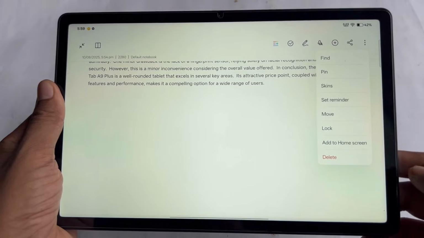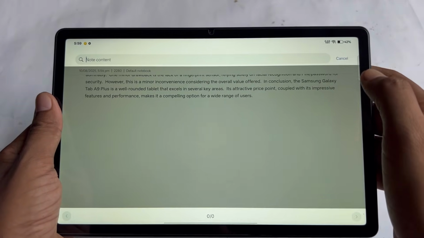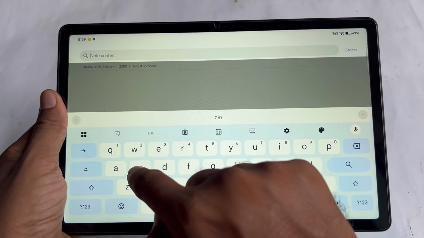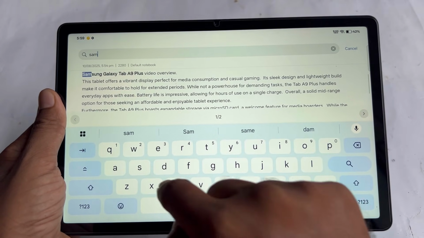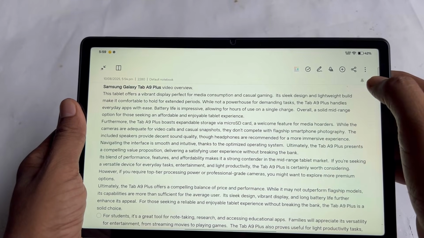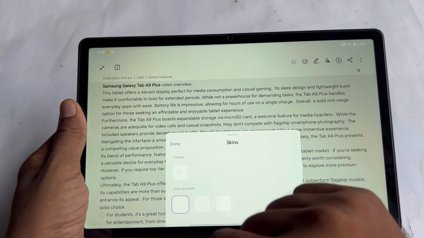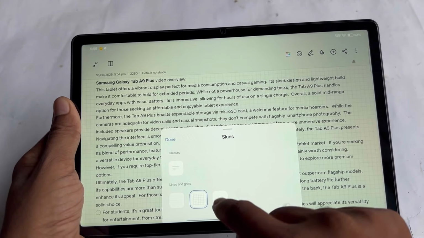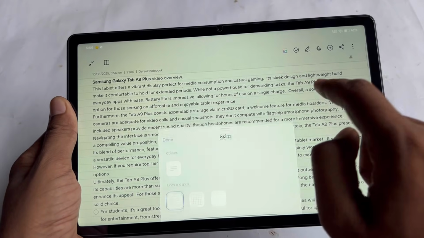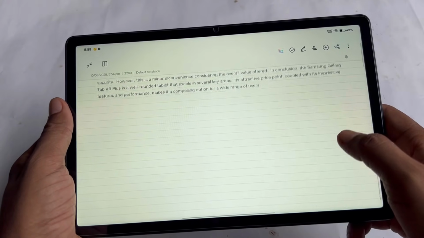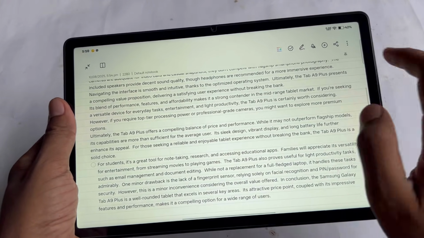After that, if you click on this three dot, you can have these options. You can find anything on the text or note app. After that, you can pin this note app. You can also change the skin of this note or writing tools or writing page. In this way you can choose up to 4 pages or skins.